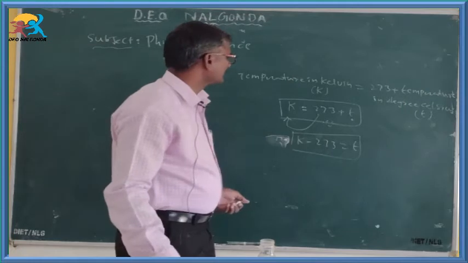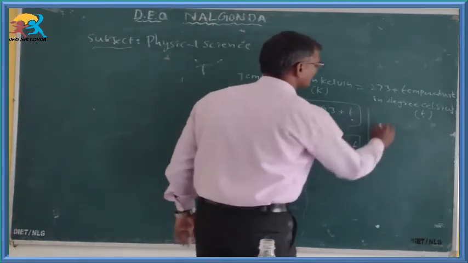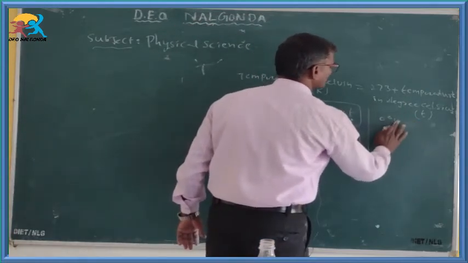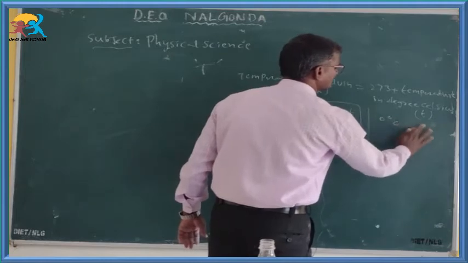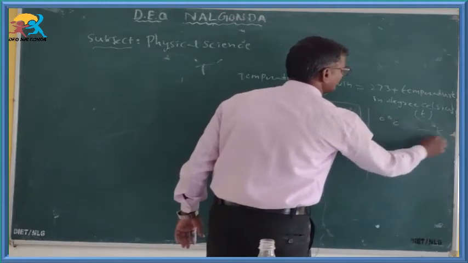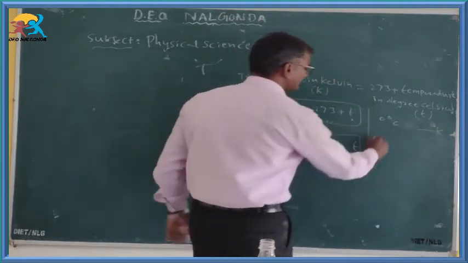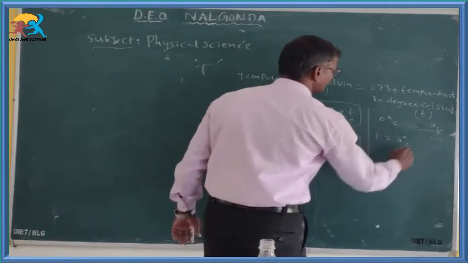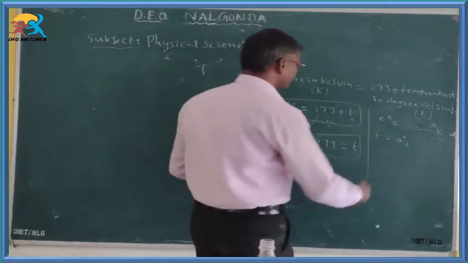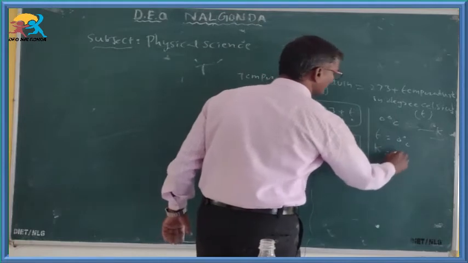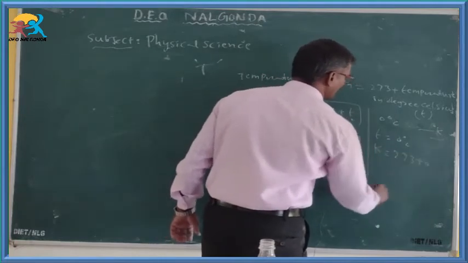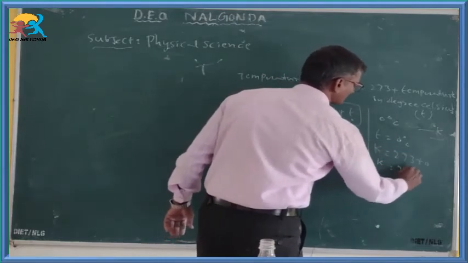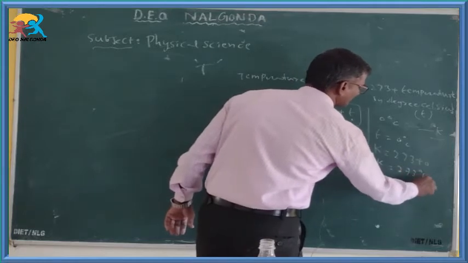Now, 0 degree Celsius is equal to how much degree Kelvin? Substitute t is equal to 0 degree Celsius. At this point K is equal to 273 plus 0, K is equal to 273 degree Kelvin.